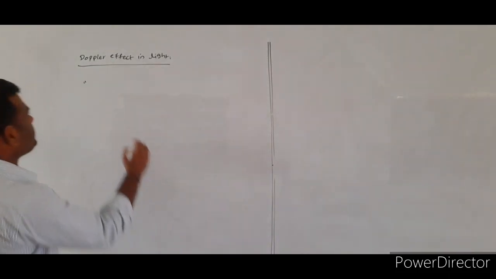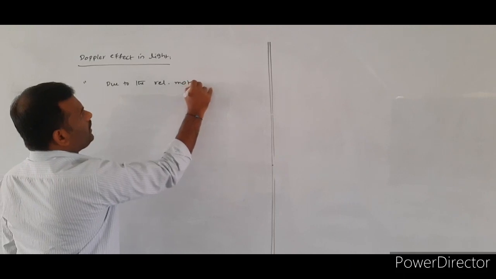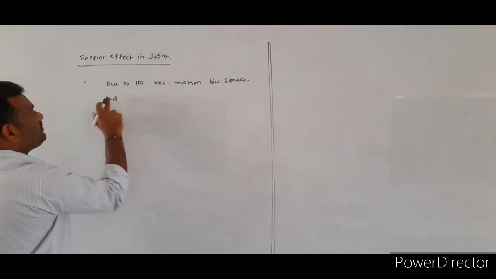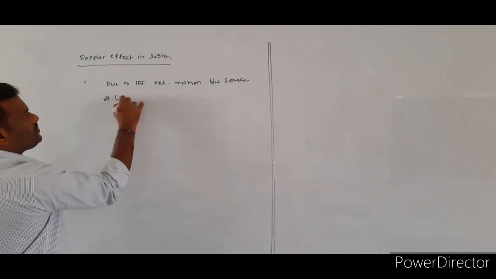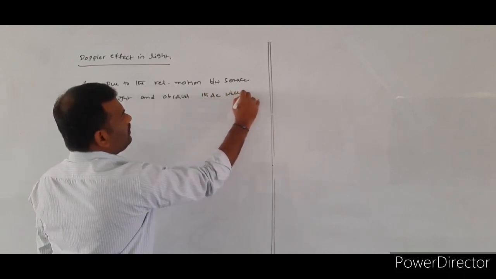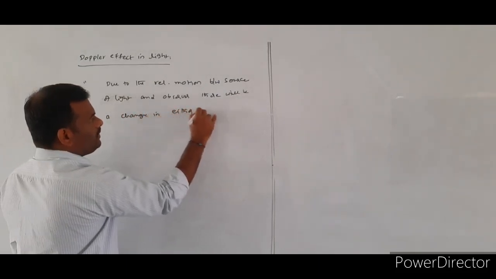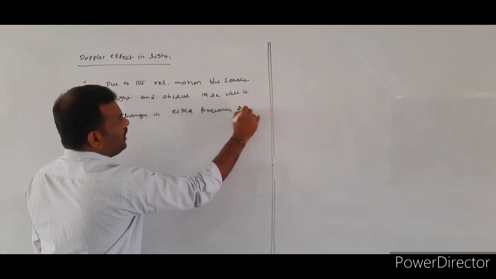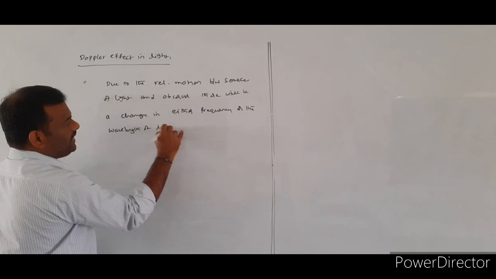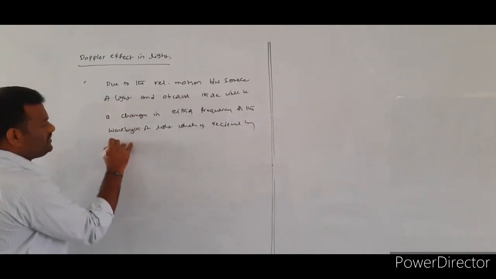So, how can we define the Doppler effect? Due to the relative motion between source and observer, source meaning source of light, and observer, there will be a change in either frequency or the wavelength of light which is received by the observer.